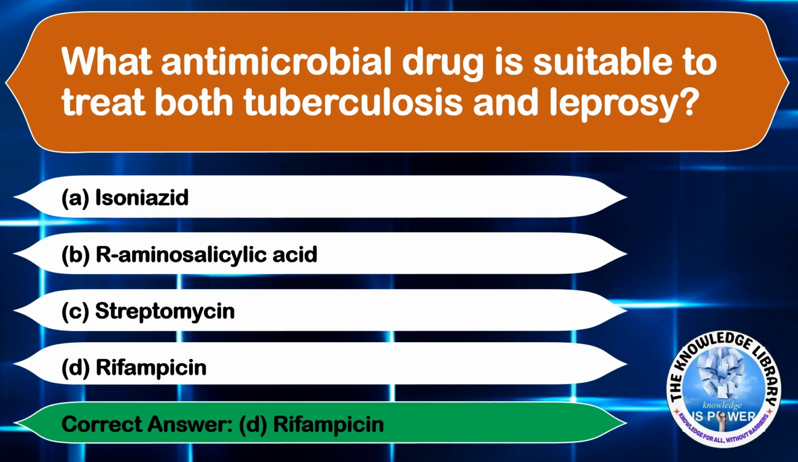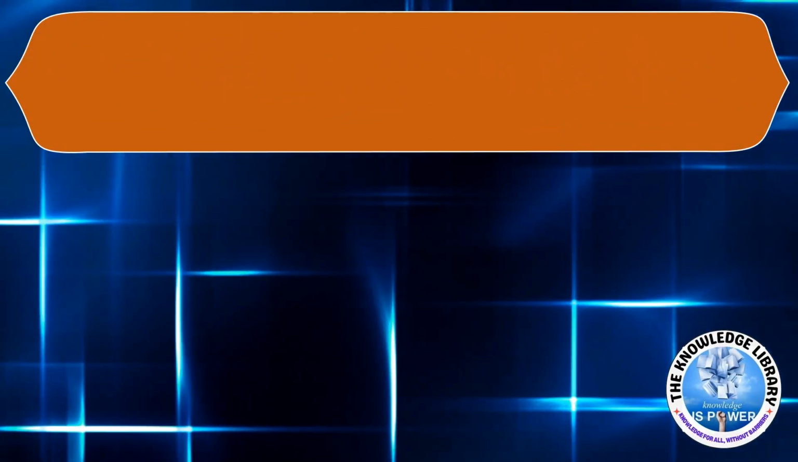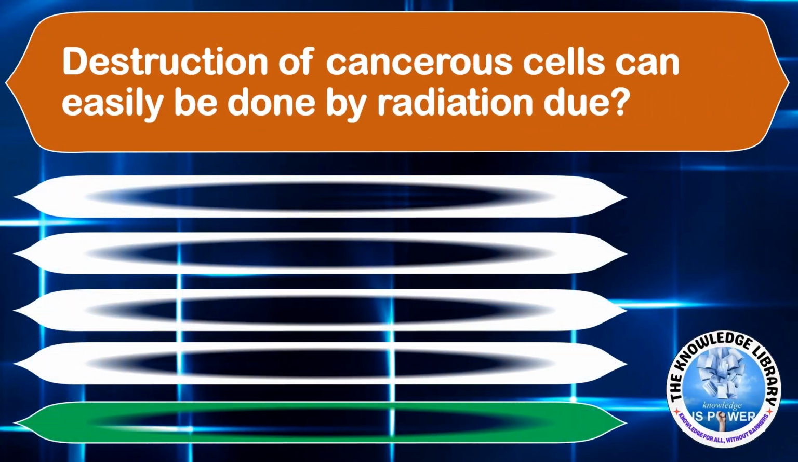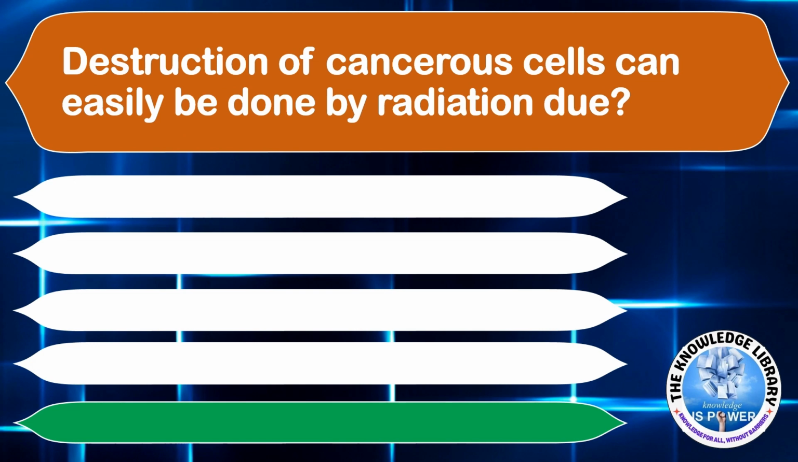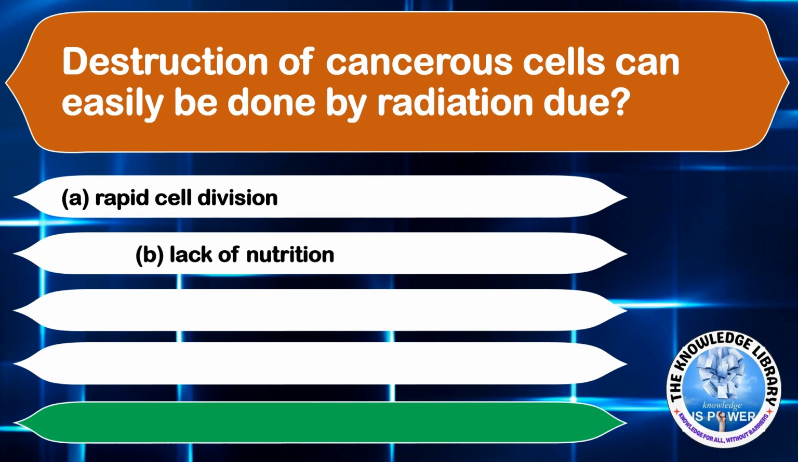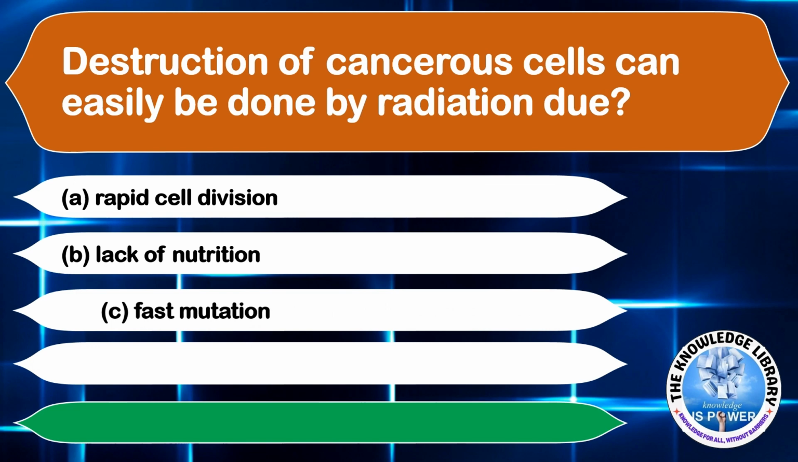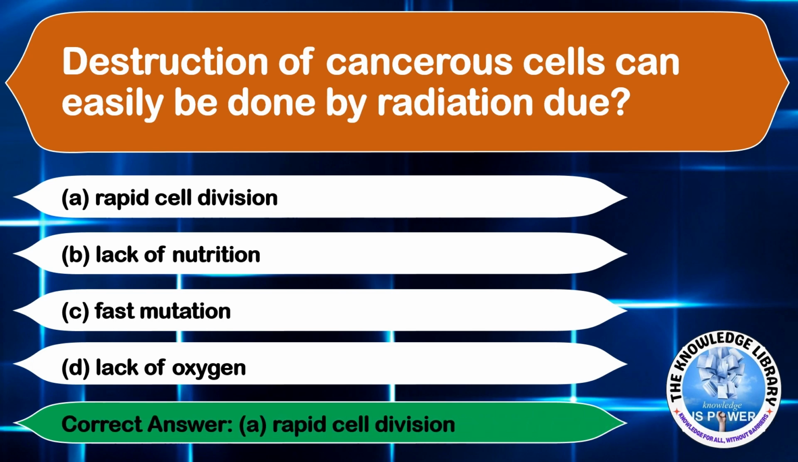The next question is, destruction of cancerous cells can easily be done by radiation due to option A, rapid cell division. Option B, lack of nutrition. Option C, fast mutation. And option D, lack of oxygen. The correct answer will be option A, rapid cell division. Moving on to the next question.